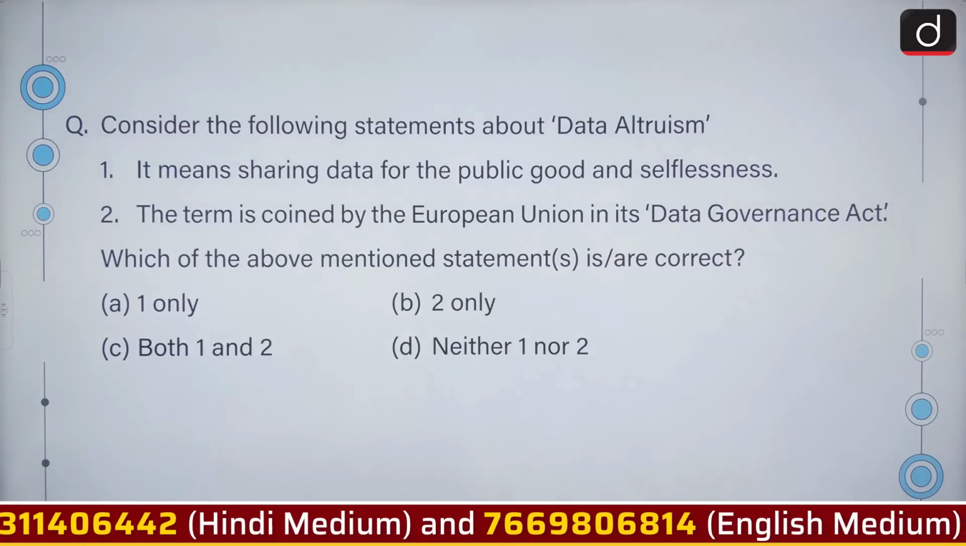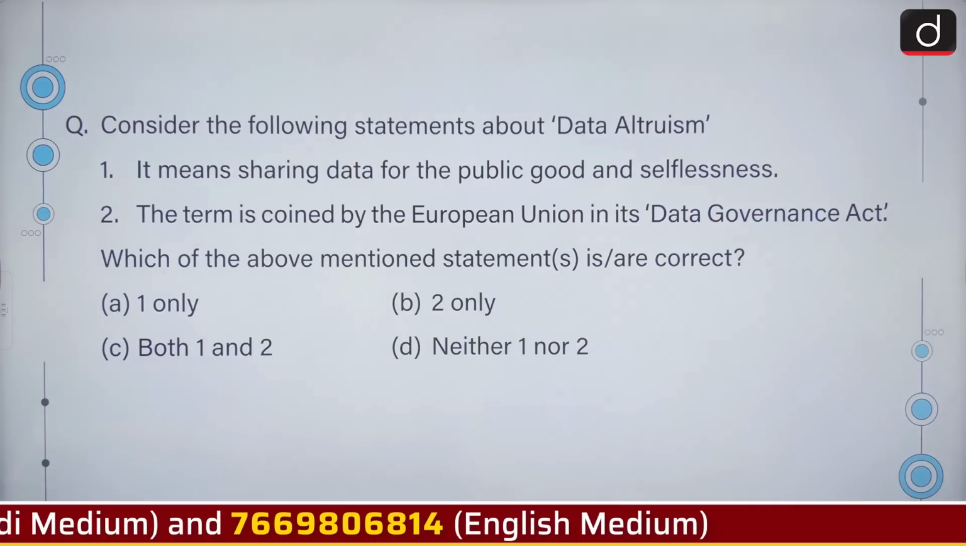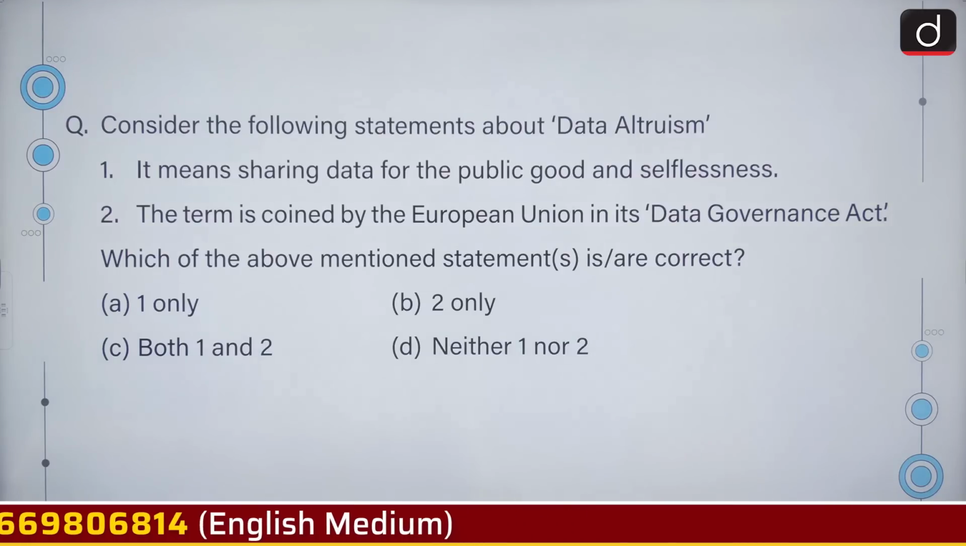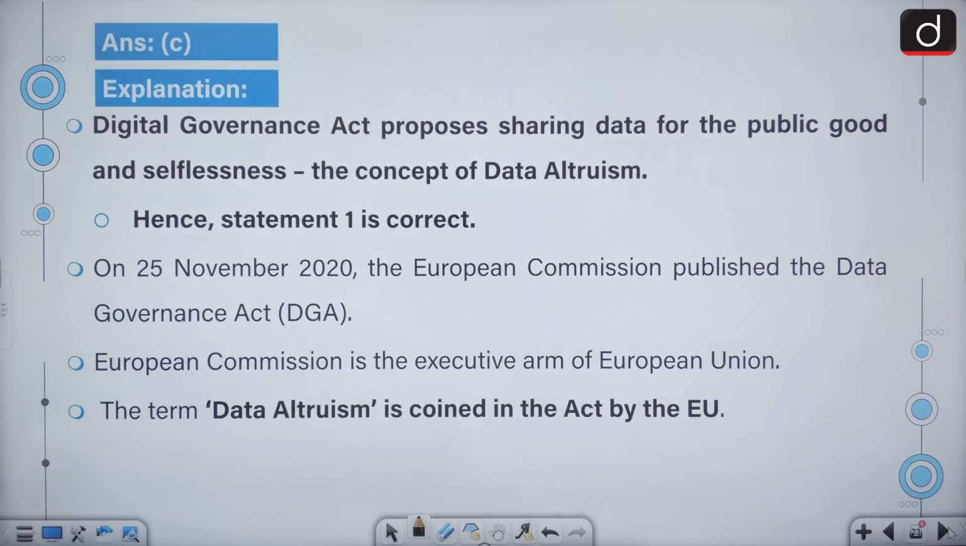Consider the following statements about data altruism. It means sharing data for public good and selflessness. The term is coined by the European Union in its Data Governance Act. So as we have to select the correct statement or statements, both are correct. C is the correct answer here. The Data Governance Act proposes sharing data for the public good and selflessness, which is the concept of data altruism.